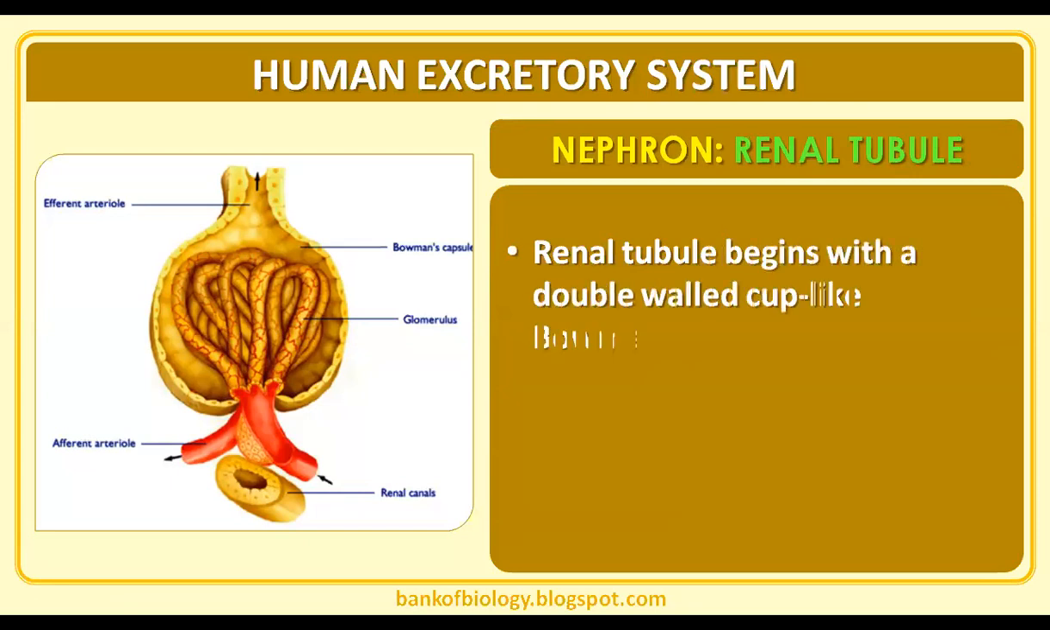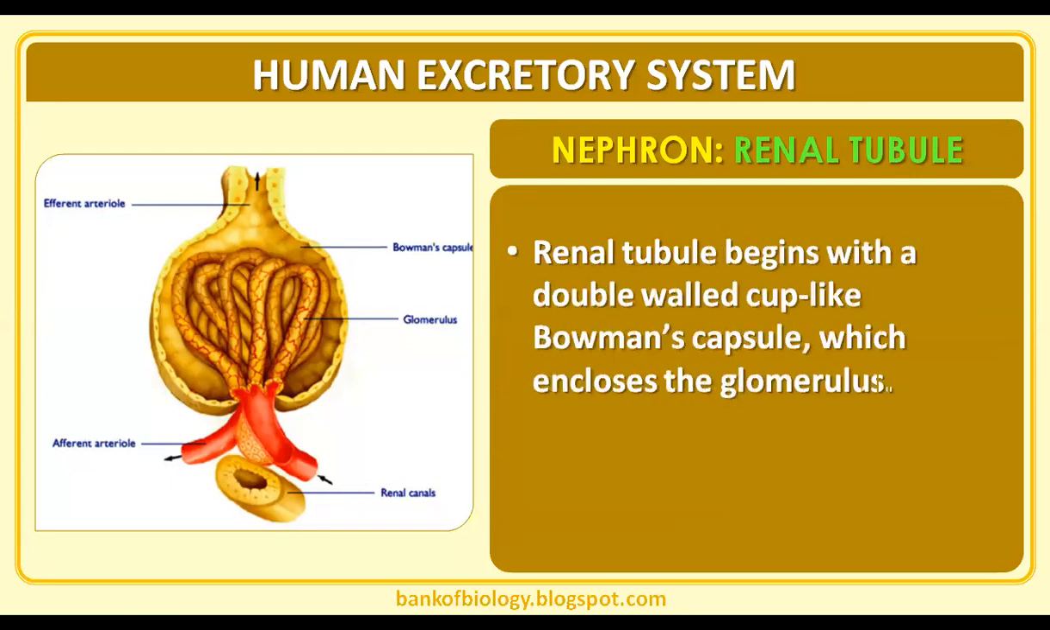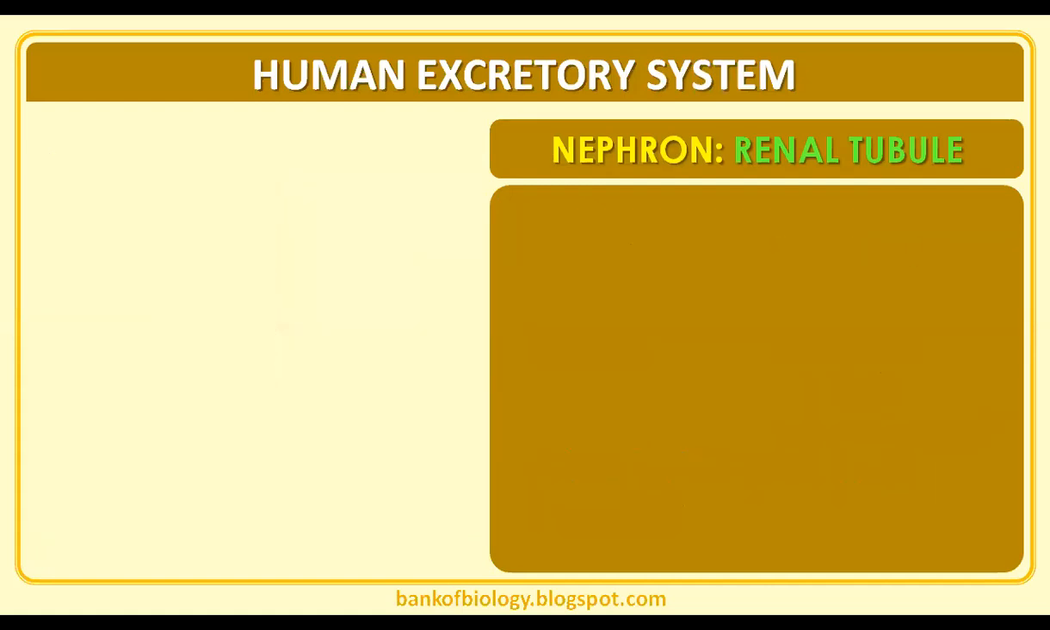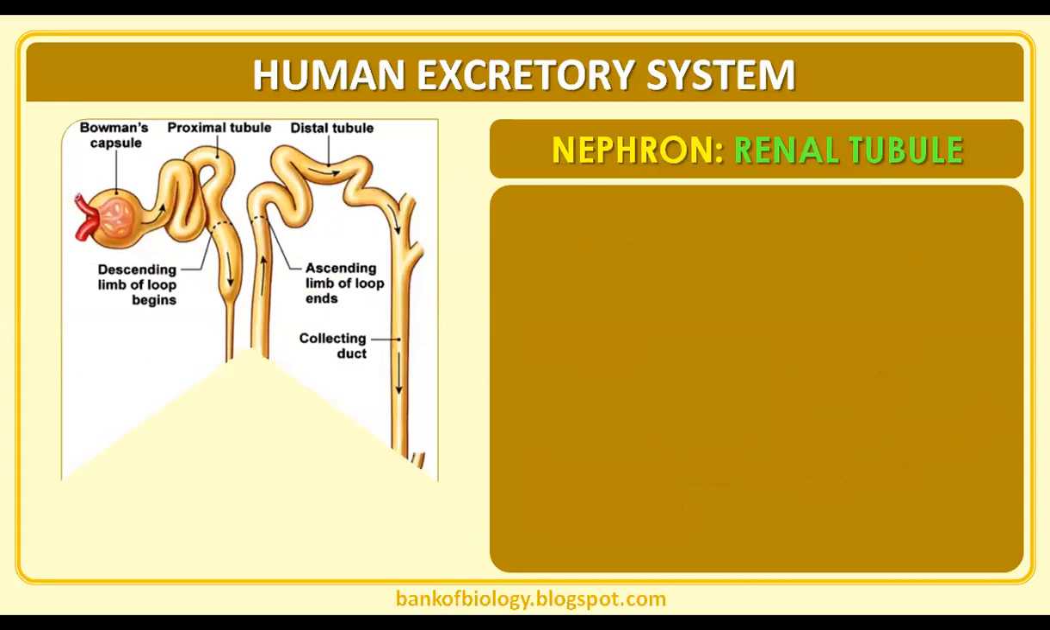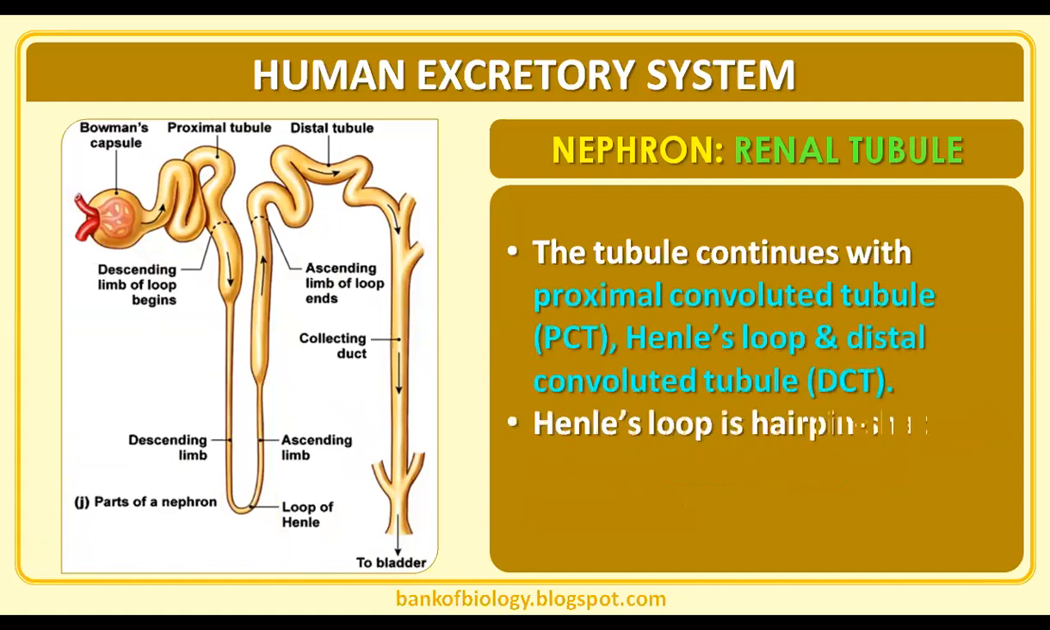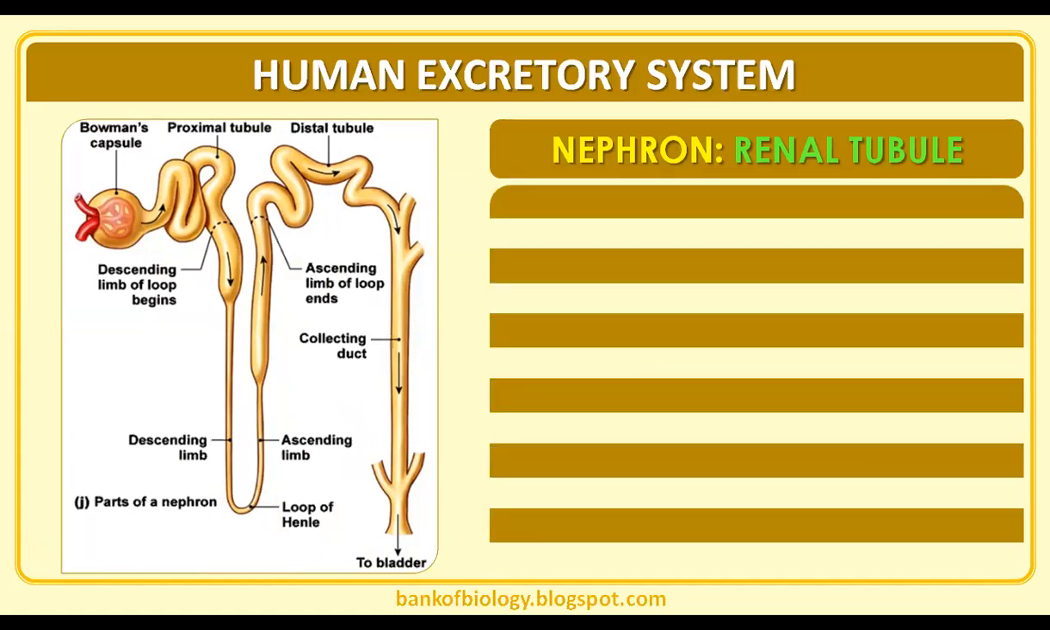The renal tubule begins with a double-walled cup-like Bowman's capsule, which encloses the glomerulus. The glomerulus plus Bowman's capsule is considered as the Malpighian body. The tubule continues with the proximal convoluted tubule, PCT, Henle's loop with descending and ascending limb, and the distal convoluted tubule. Henle's loop is a hairpin shape.